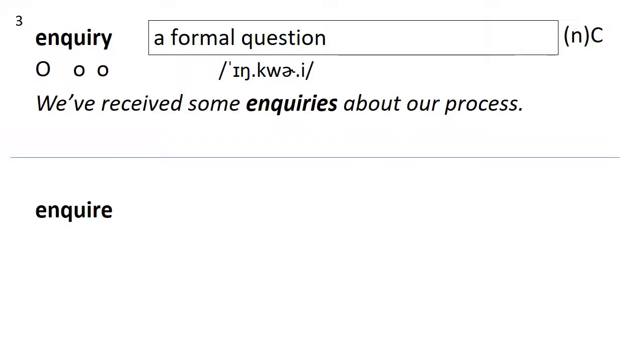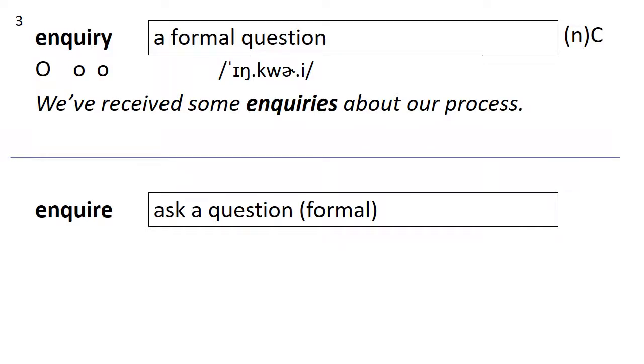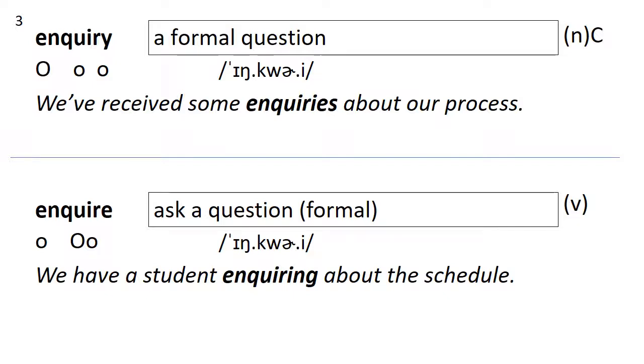Next word is inquire, which is to ask a question. Again, formal. This is a verb. How many syllables are in inquire? 3. Stress on the second. Inquire. We have a student inquiring about the schedule.